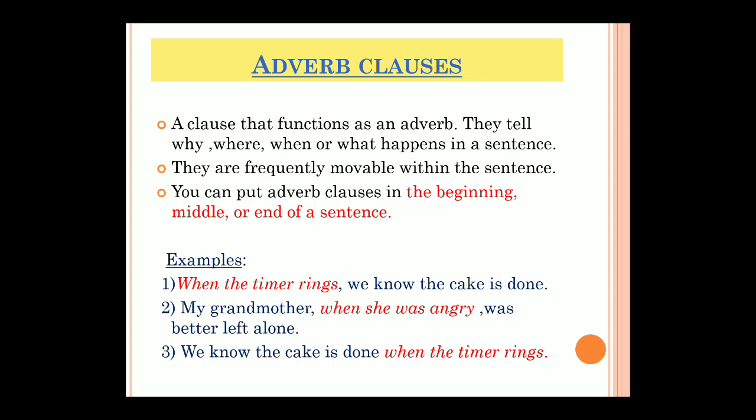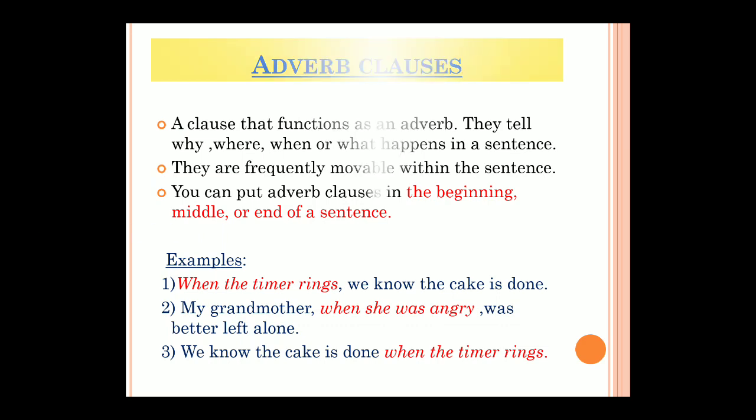It might come in the middle also: "My grandmother, when she was angry, ..." So there will be commas, and this indicates that between those commas there is a subordinating clause. Or it might come at the end: "We know the cake is done when the timer rings." So at the end also it can come.